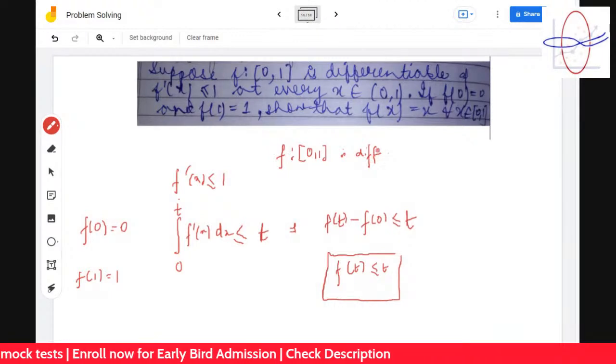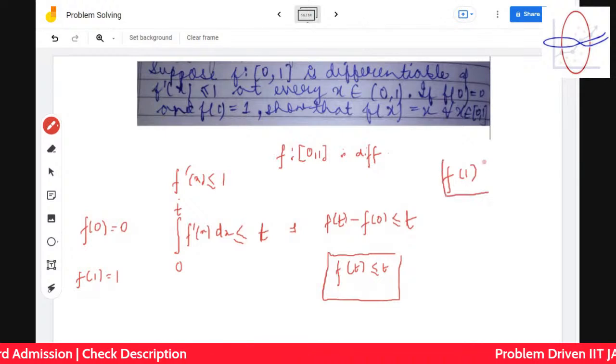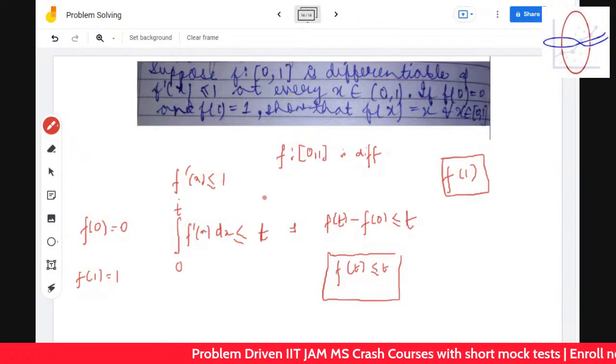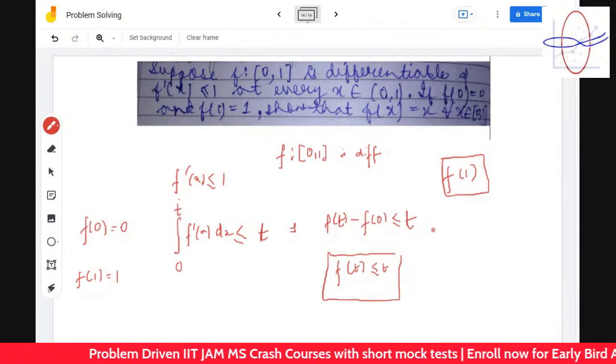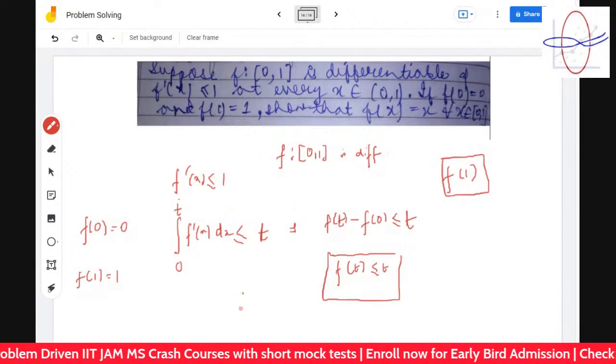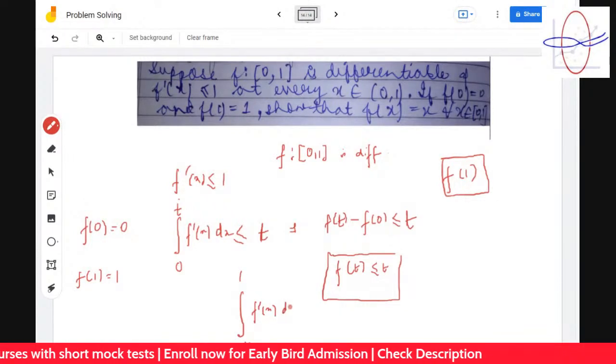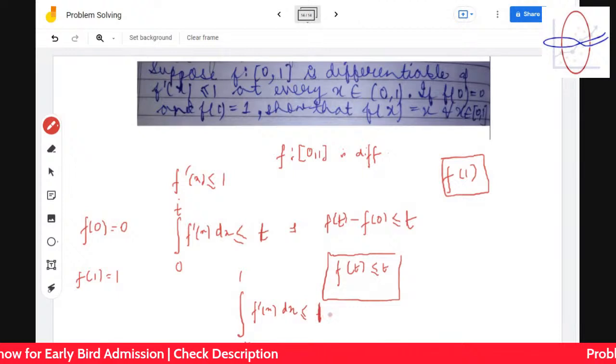But you have not used something more. You have not used the value of f of 1. So you have to integrate it now with respect to f of 1. Instead of this, you take integration t to 1, f dash of x less than what? It will be 1 minus t only.